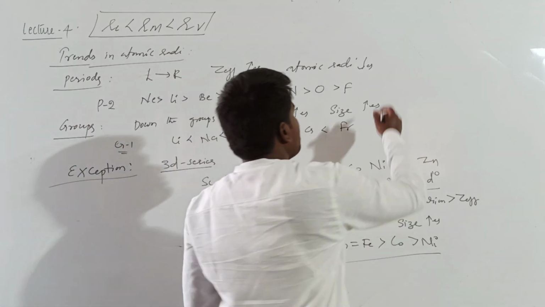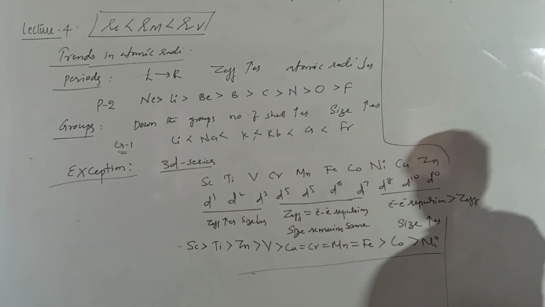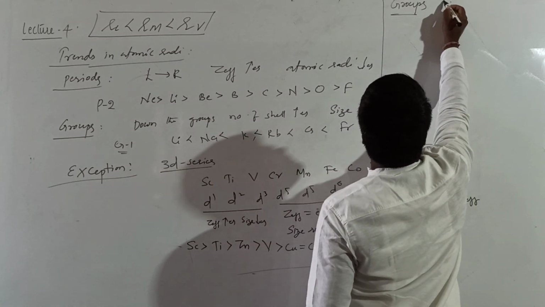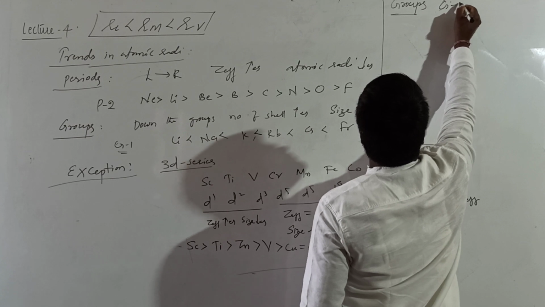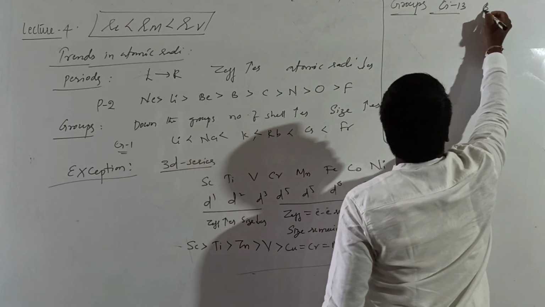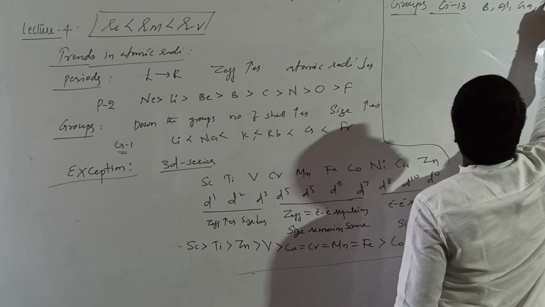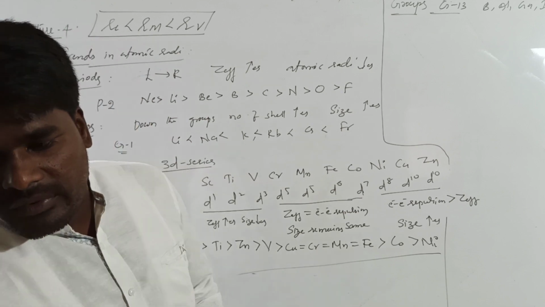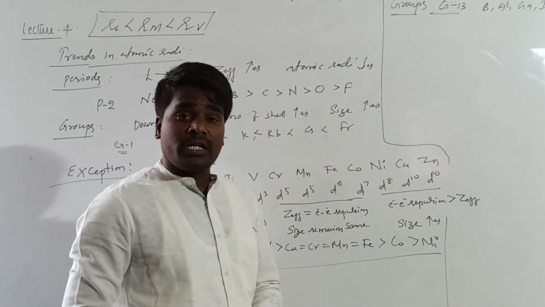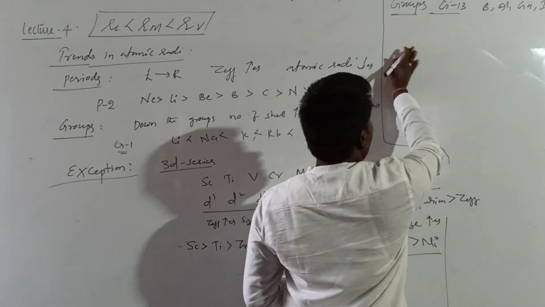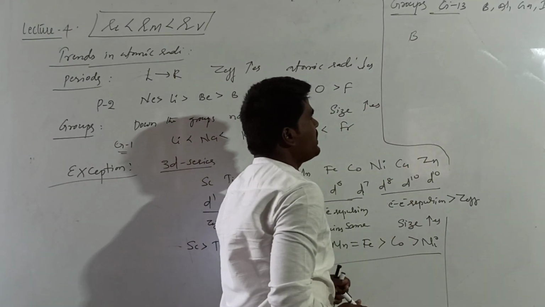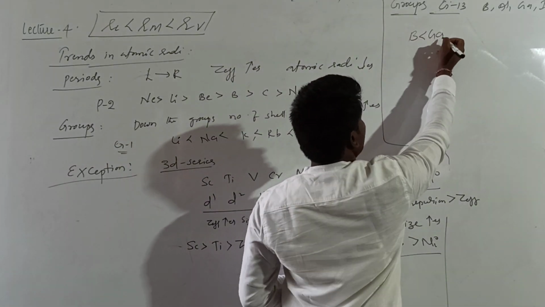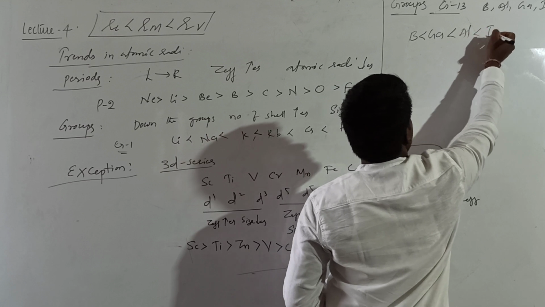An important exception. When it comes to exception in the groups, if you are talking about group 13, what is group 13? Boron, aluminium, gallium, indium, thallium. Down the group, what is expected in the case of atomic radii? Atomic radii should increase down the group. But if you see the order of atomic radii in case of group 13 elements, boron is smaller than gallium, aluminium, indium and